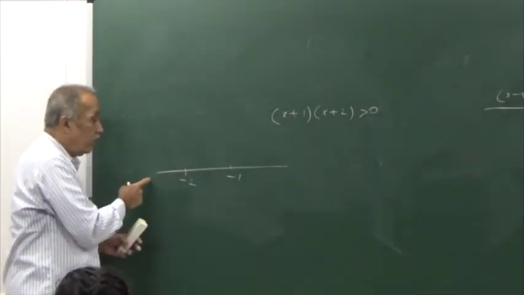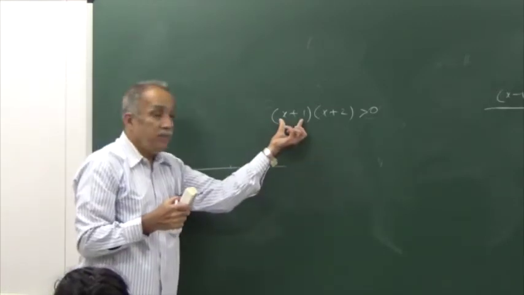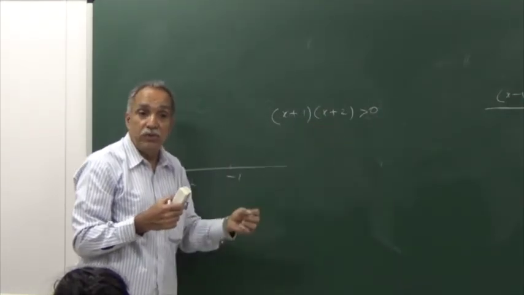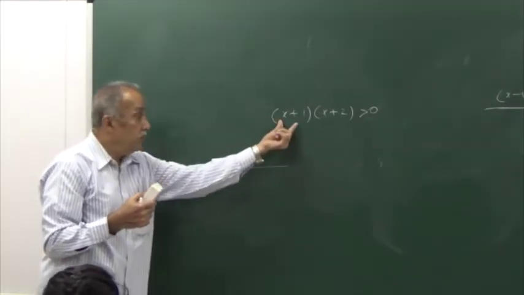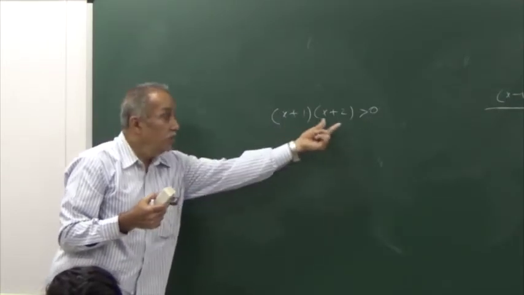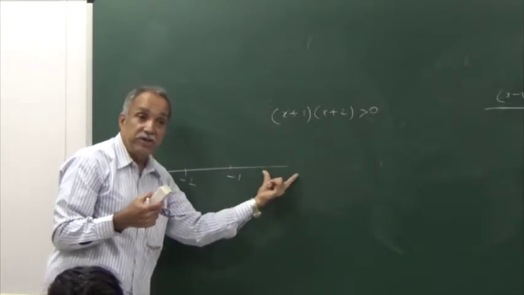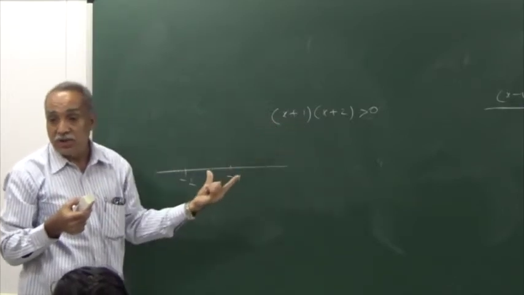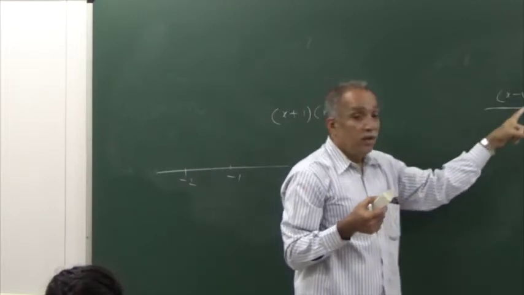You just examined what happens if x is here. X is less than minus 2 means this will be negative, this will also be negative, the product will be positive. Next you consider this possibility, x is between, then this will be negative, this will be positive, the product will be negative. Next you will consider this possibility and you will find the product positive, and that leads to your conclusion. Same procedure if you are trying to extend.